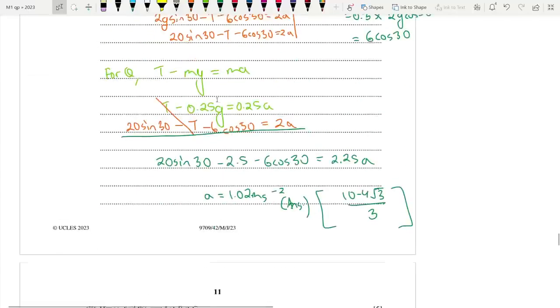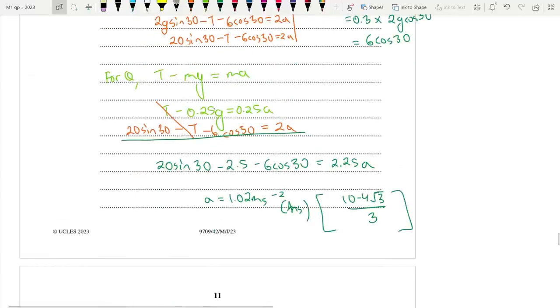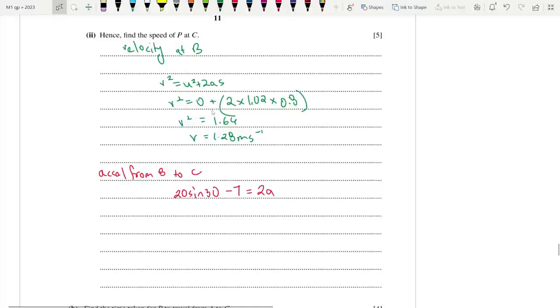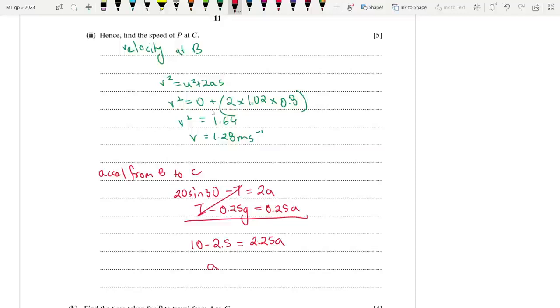This is one, while the other is the same. T minus 0.25 g is equal to 0.25a. We can get rid of the T's and we end up with 10 minus 2.5 is equal to 2.25a. So a is actually 7.5 by 2.25, which is 3.33.